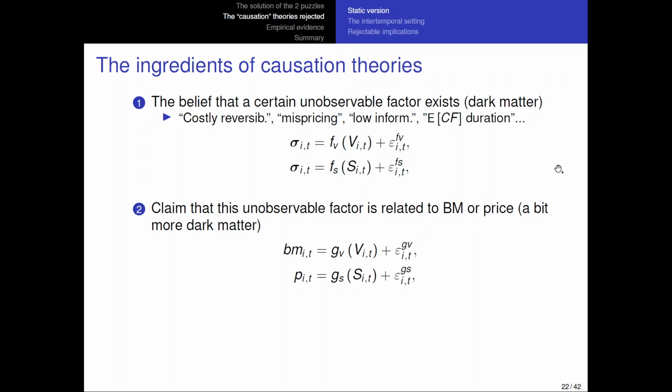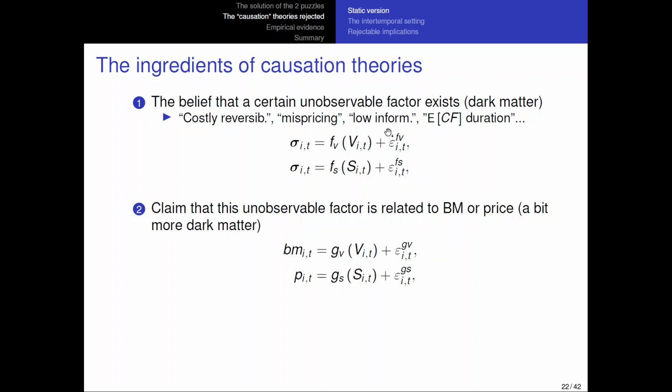Then you have a second step, and the second step is the claim that this unobservable factor, a bit more of dark matter, is actually related to book to market. So they make the claim in these theories that, for example, low information is related to the size, to the price of the firm, or expected cash flow duration is related to the risk of the firm.